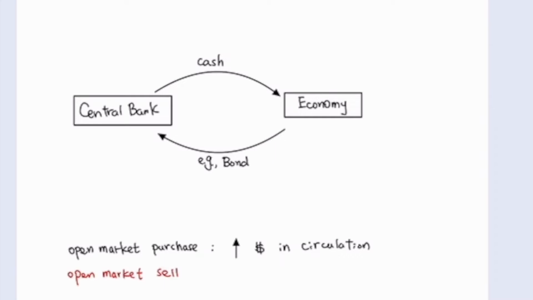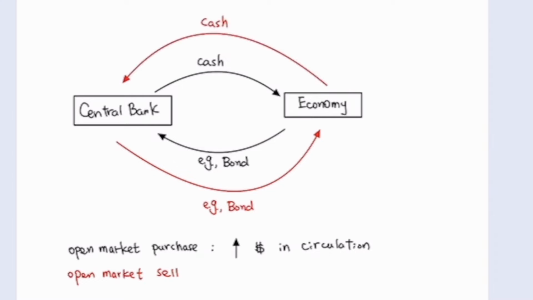On the contrary, when we conduct the open market sale, it means that the central bank sells some goods, for example bonds. To sell the bonds, the central bank needs to get something back. So the economy pays the cash back to the central bank. Because of that, the quantity of money circulated in the economy becomes less. So that is how the open market operations change the quantity of money circulated in the economy.